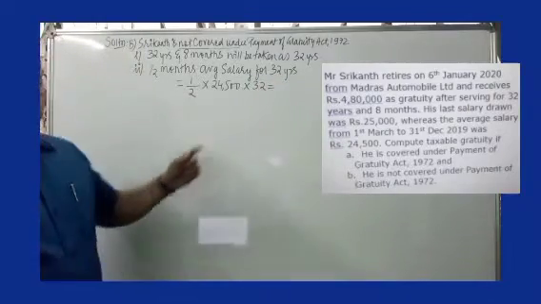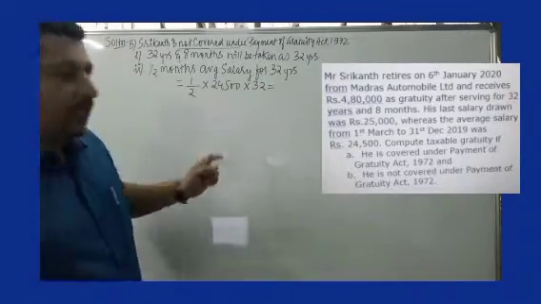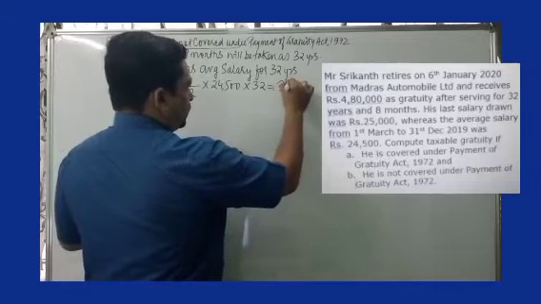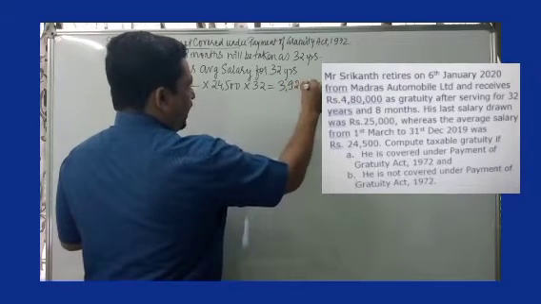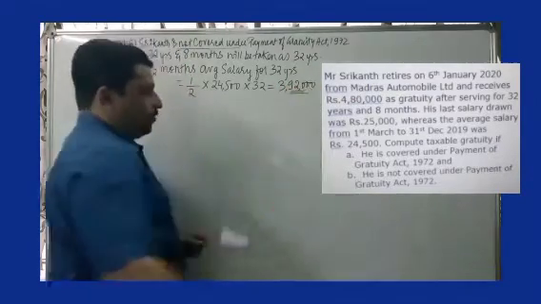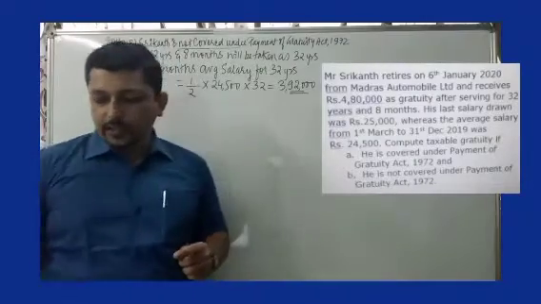If we calculate this, we get 3,92,000. So 3,92,000 is the value as far as our calculation is concerned.